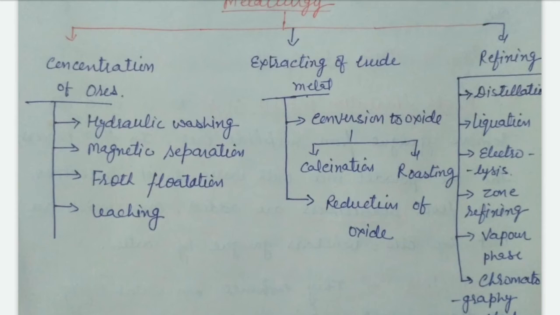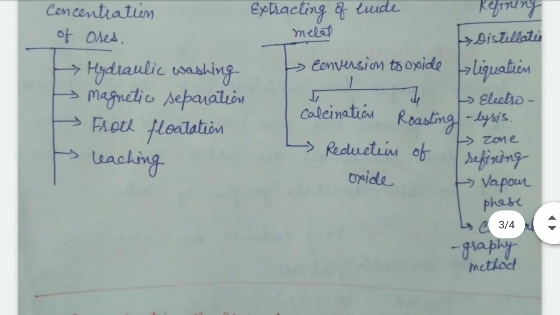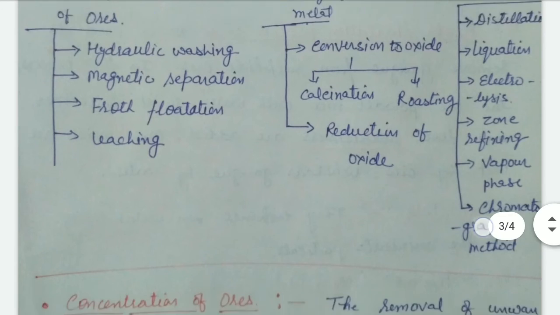Extracting crude metal has two ways: conversion to oxide by calcination or roasting, and reduction of oxide. Refining has several ways: distillation, liquation, electrolysis, zone refining, vapor phase, and chromatography.